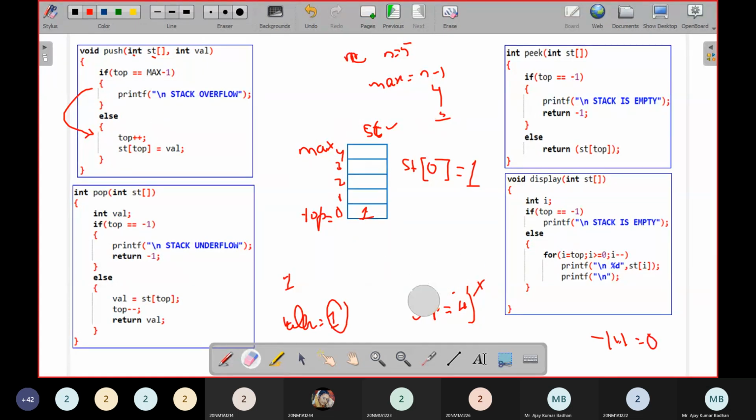Again, I want to insert. Oh, sorry, I deleted that. So again, I inserted. Now top is at which particular position? See here, top equal to how much? 0. So this part is done. I want to insert another value now. Value equal to 2. I want to insert it.